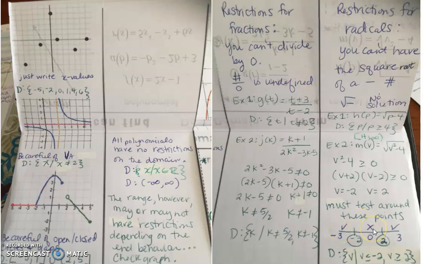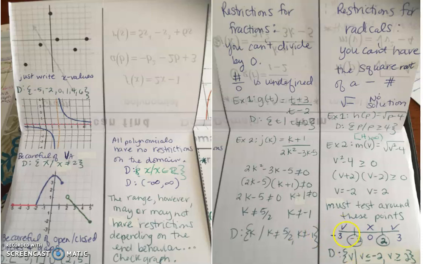We tried 0 already, so I'm going to put an X mark there because I know it's not going to work. And if I plug in positive 3, I'll get the same value of the square root of 5, so I know that this one also works. So what this number line tells me is that no matter what value I pick between negative 2 and 2, none of the values will work. You can try it. Try x equals 1. Try x equals 1/2, and so forth.